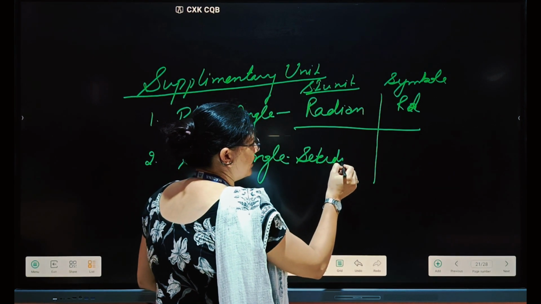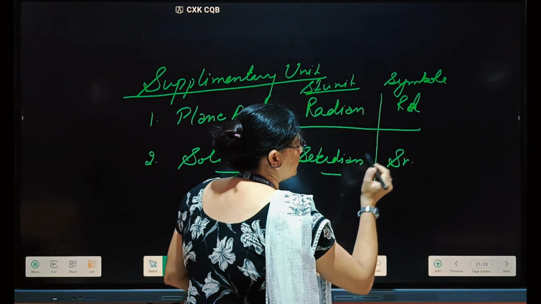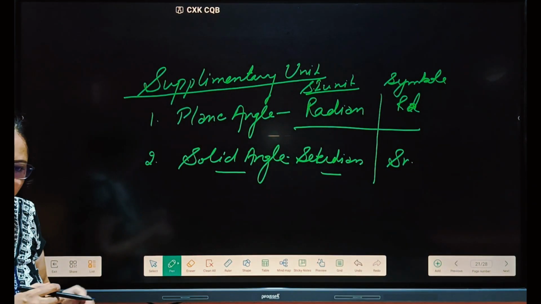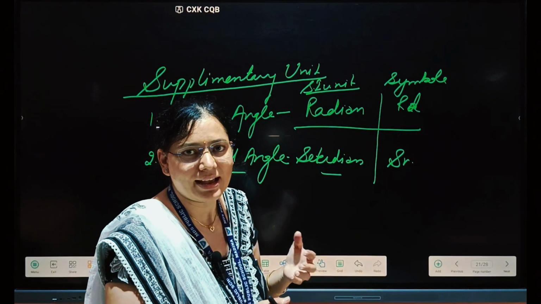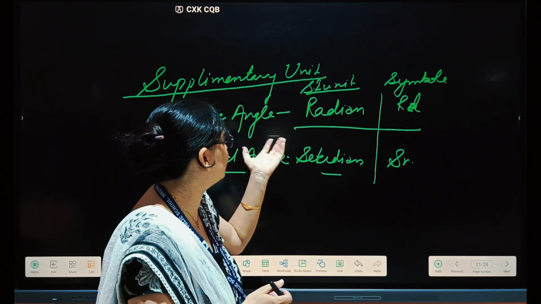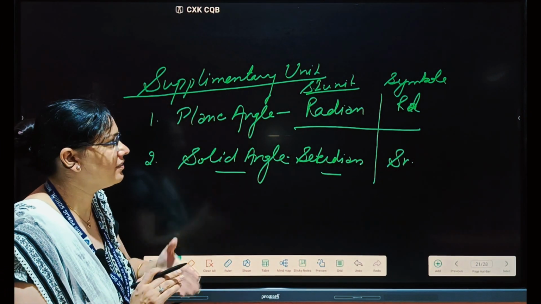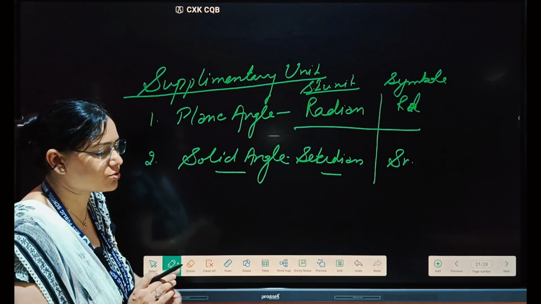Steradian. For this one we will use SR. Clear to everyone? The different types of units we have done are MKS, CGS, FPS, and the SI unit, and also another type of unit here, the supplementary unit. The supplementary units we are talking about are in the circular form: the plane angle and the solid angle.